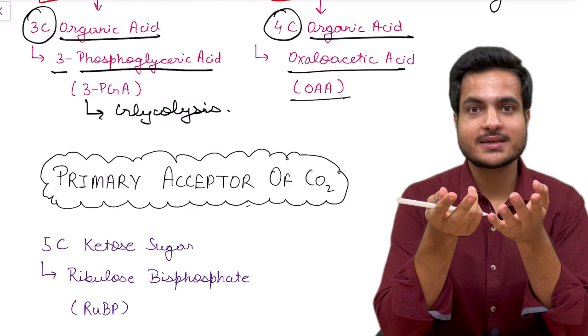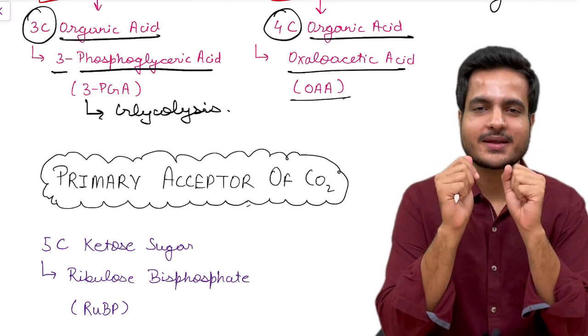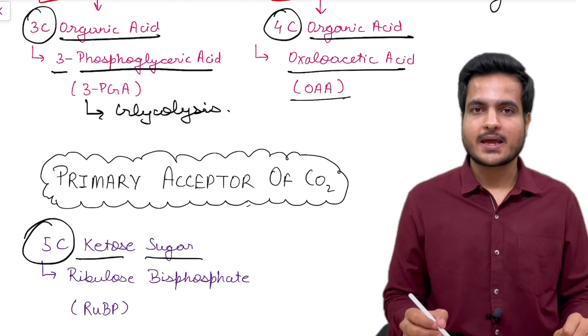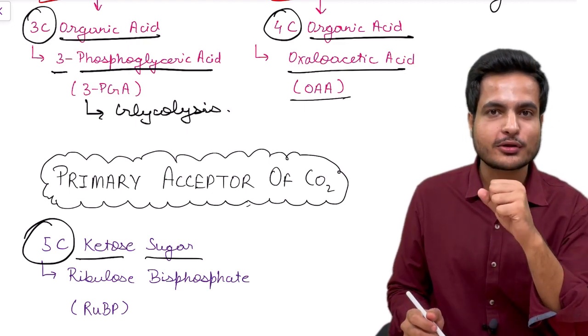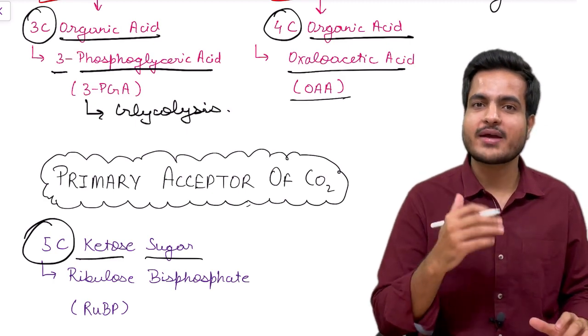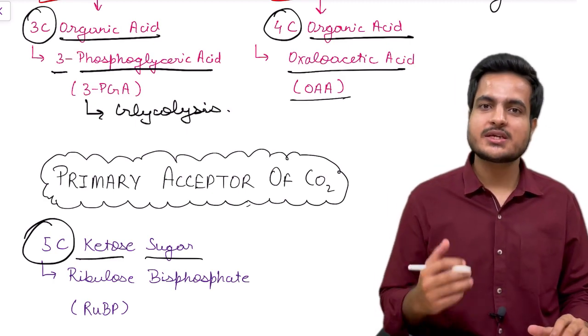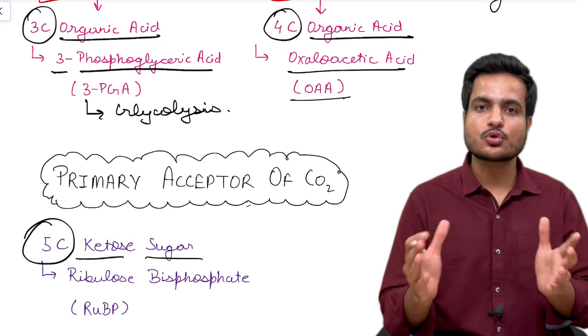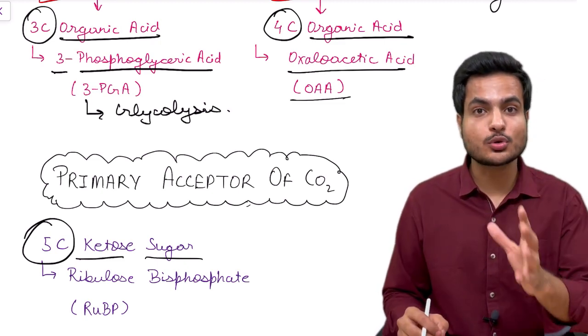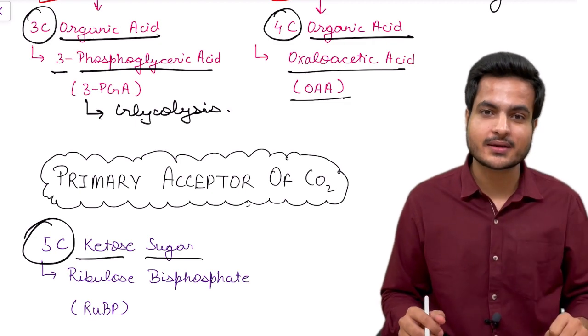But to their surprise the acceptor was 5 carbon containing, a 5 carbon containing ketose sugar. As we will discuss in the biomolecules chapter, sugars are of two types: aldose, which has an aldehyde group, and ketose, which has a ketone group. So the primary acceptor of carbon dioxide was a ketose sugar, that too 5 carbon containing.